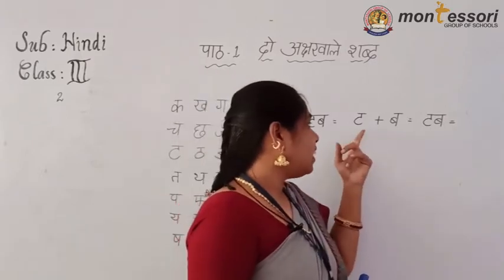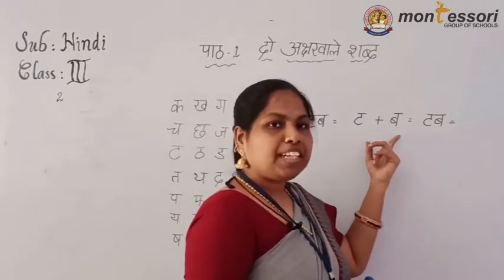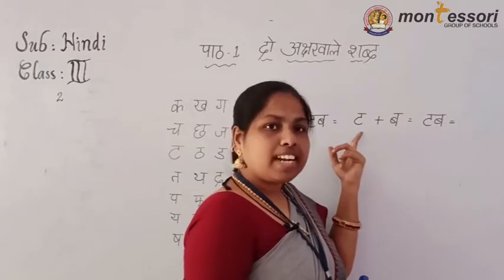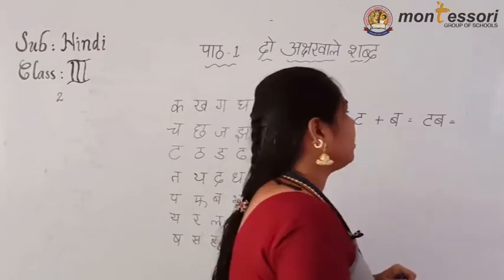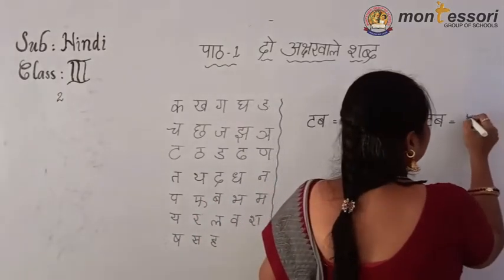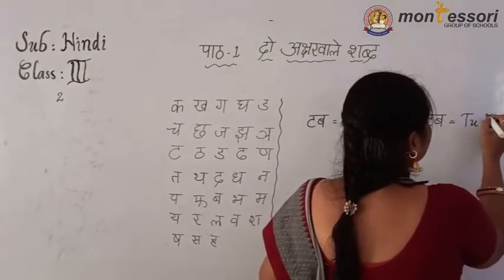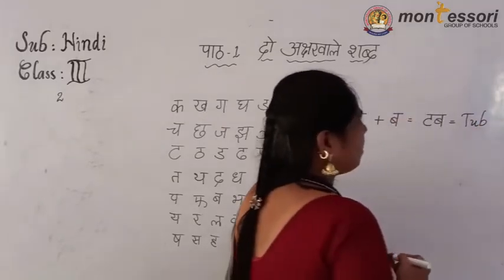Which 2 letters are added in this one? Ta and ba. Ta, ba, tub. T-U-B, tub.